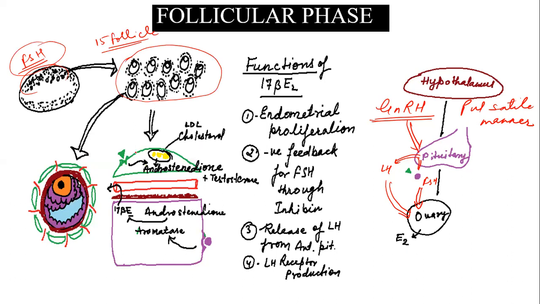If we zoom in on one follicle, we can see clearly the theca cell, the granulosa cell, and this brown layer, which is the basement membrane.